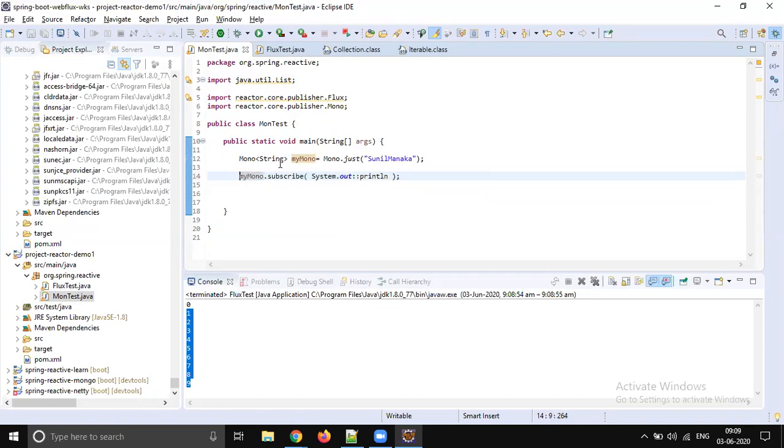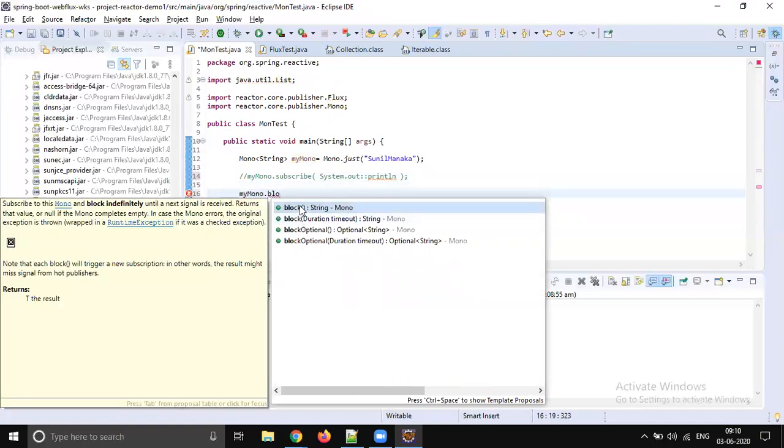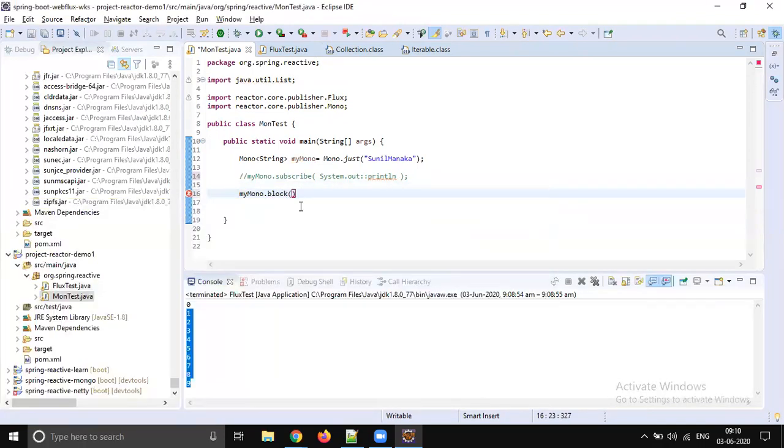The data can be extracted. This is one of the ways. But there is another way also available, called block. When you do block, you get the data, the data extracted from the Mono, and that can be printed on the console. Block is also one of the ways.